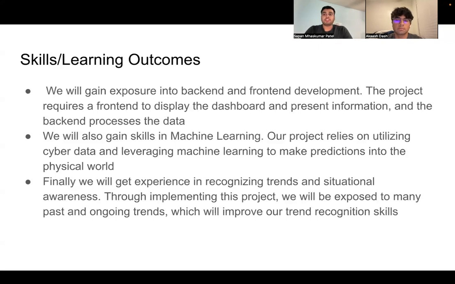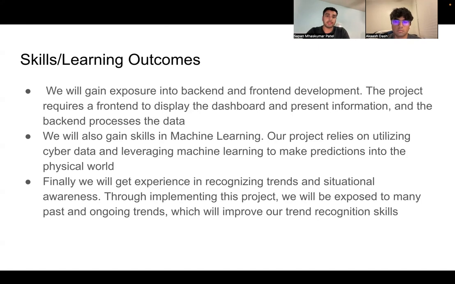Finally, after implementation of our project, we will come out of the project with skills and learning outcomes that we will have gained exposure in. First, we will have gained exposure in both backend and front-end development, as our project requires a front end to display the dashboard and present the information from the backend. And the backend of our project actually processes the data and obtains it from APIs and whatnot.